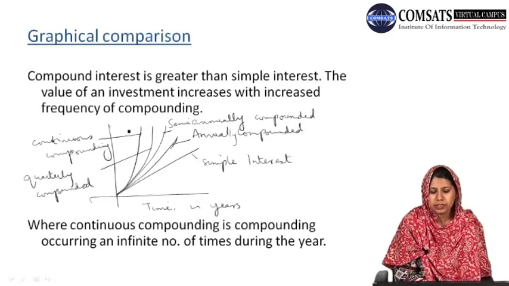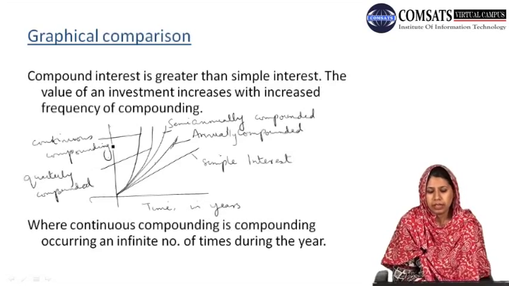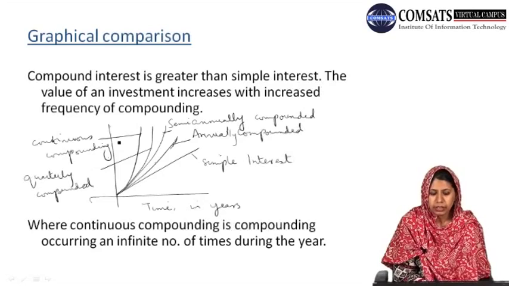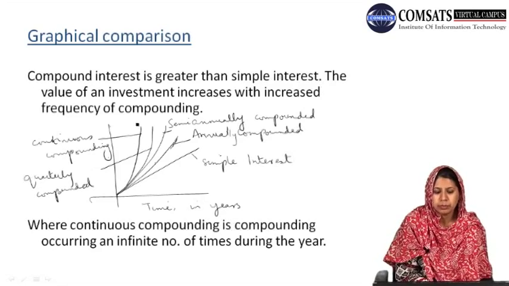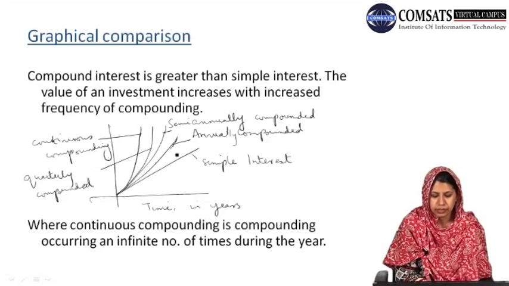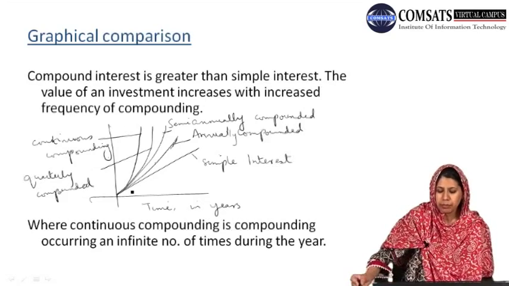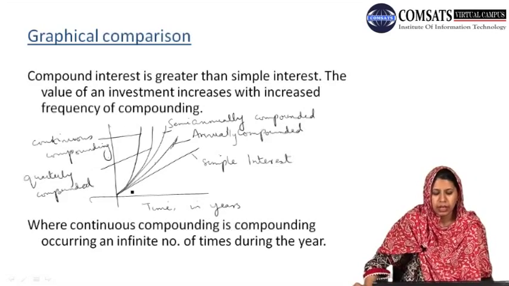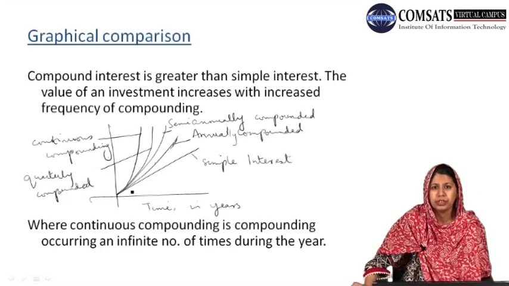And above all, we can see that there is a graph which represents the continuous compounding. That is, if we are using the continuous compounding, then it will give us more value of investment as compared to all other forms of interest, where continuous compounding is the compounding occurring an infinite number of times during the year.